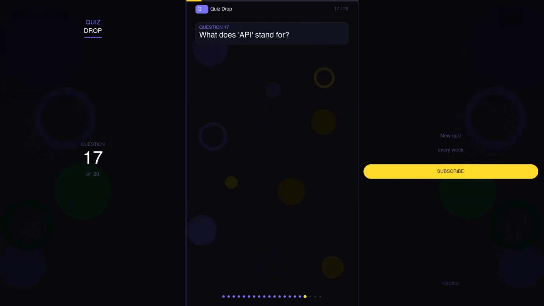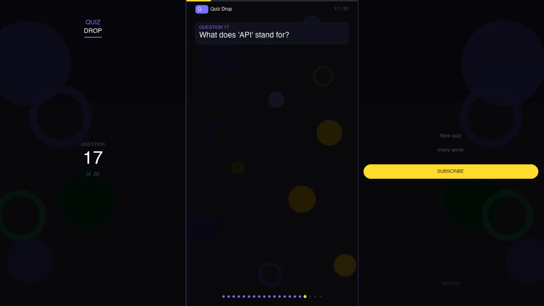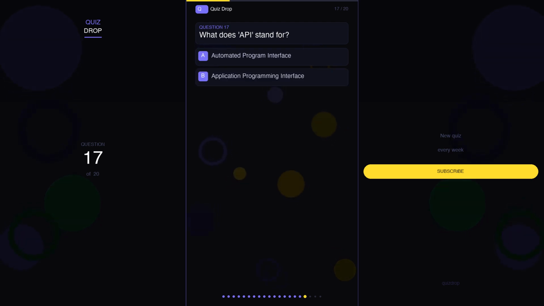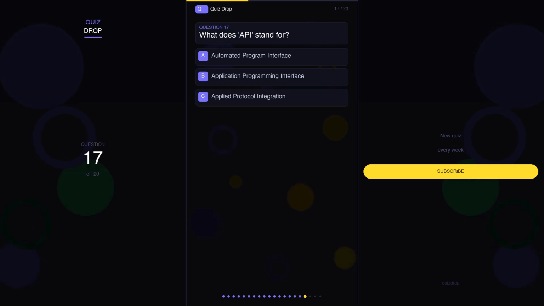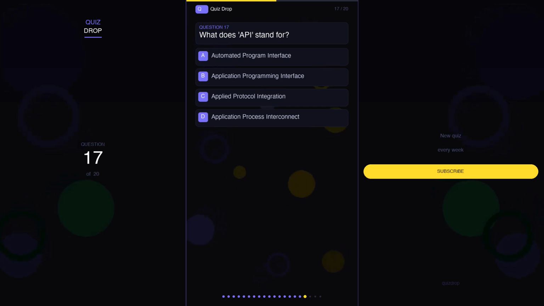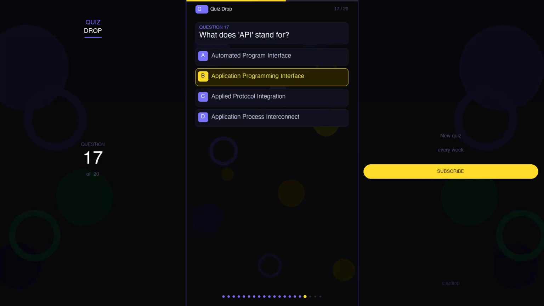Question 17. What does API stand for? Your options are A. Automated Program Interface, B. Application Programming Interface, C. Applied Protocol Integration, D. Application Process Interconnect.